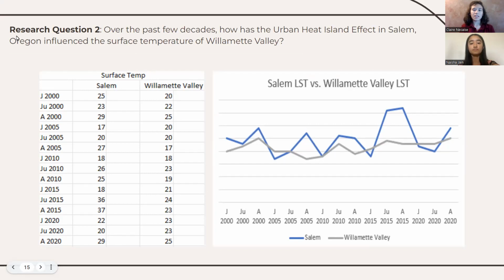From this, we can see that the LST of Salem has a much greater fluctuation of temperature than its surrounding Willamette Valley. We can also see that while Salem's changes appear to be extreme, Willamette Valley's remain steady, with a slight increase over the years. From the current theory of UHI, we would have assumed that this would not have been the case, and this data came from NOAA and the Landsat satellites.